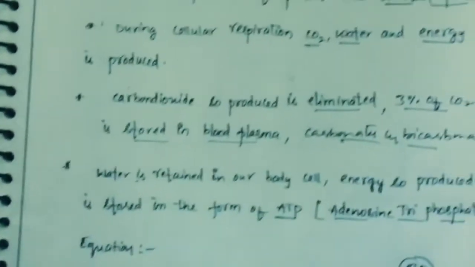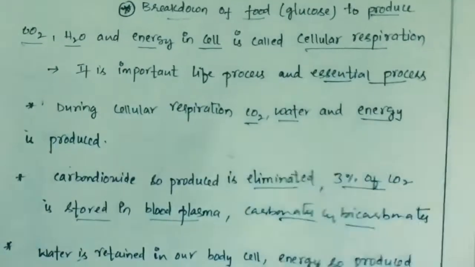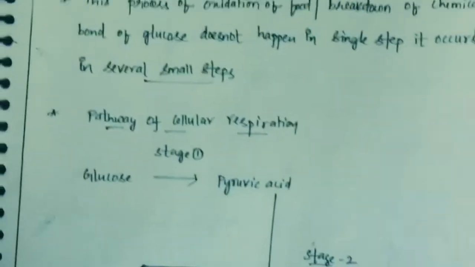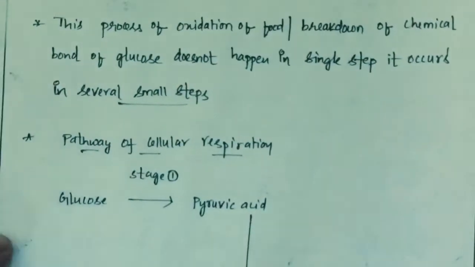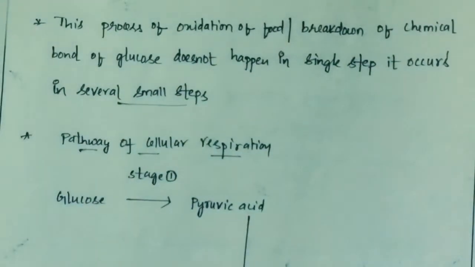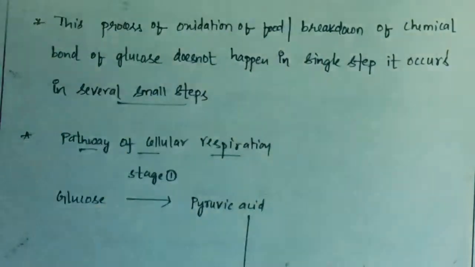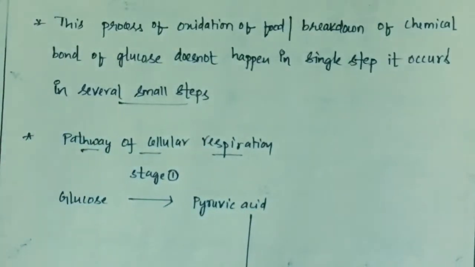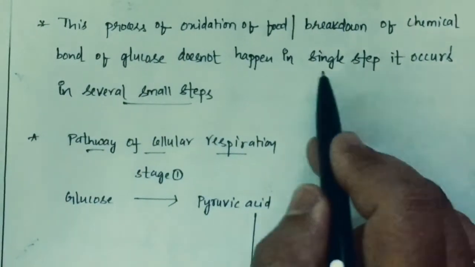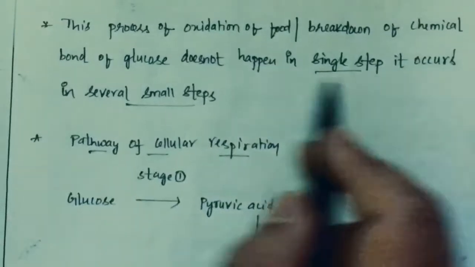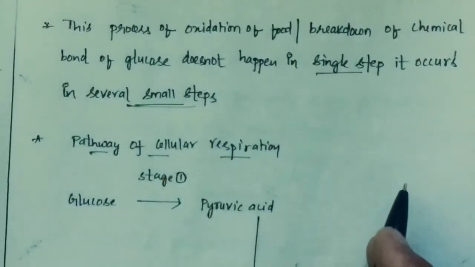So let us discuss in detail this process of cellular respiration. The oxidation of food, that is the breakdown of the chemical bonds present in glucose, does not happen in a single step. It takes place in several small stages.